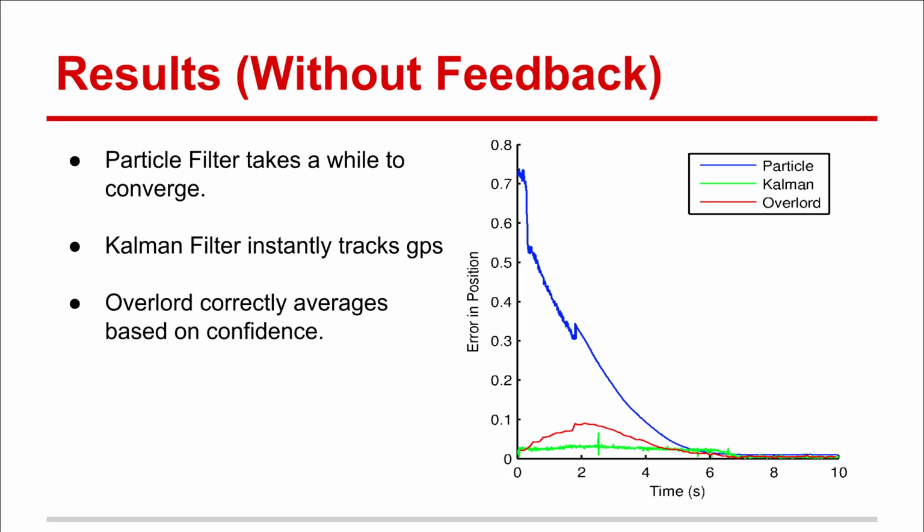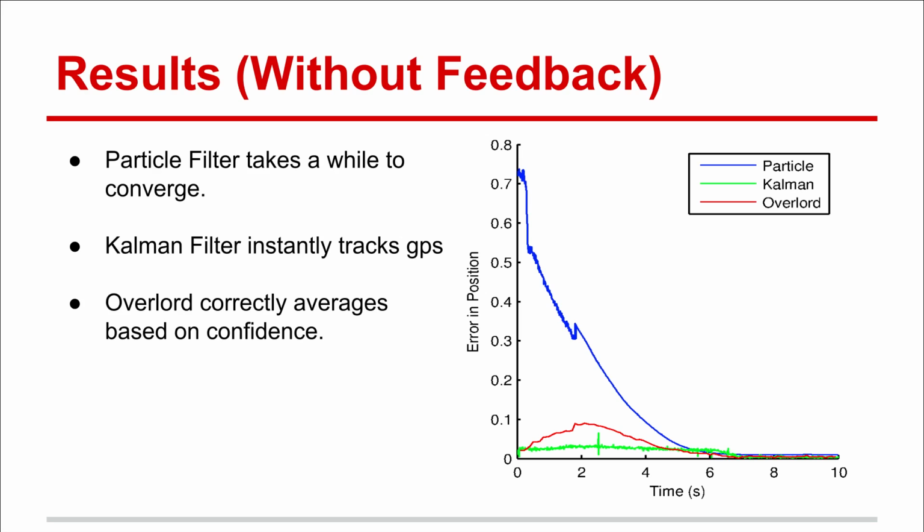We tested two versions of our algorithm in order to evaluate the overall performance. First, we tested the system without any feedback loop. This enabled us to evaluate the performance of the constituent filters as well as determine how the overlord was responding to the confidences that each of them reported. As you can see, the particle filter took a long time to converge, while the Kalman filter was able to accurately track the GPS right from the start.